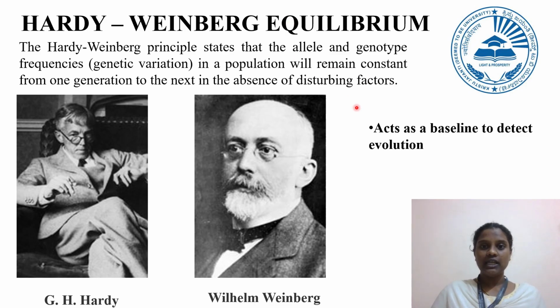So this principle acts as a baseline to detect evolution.